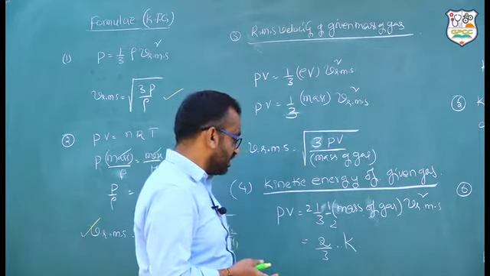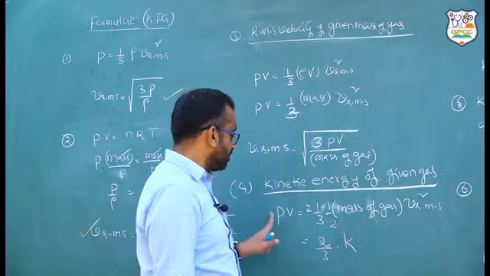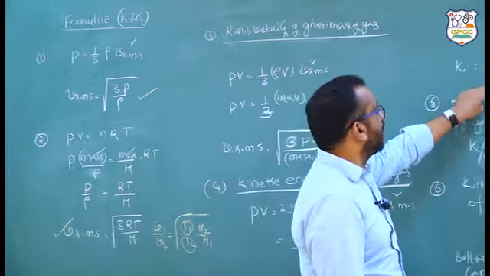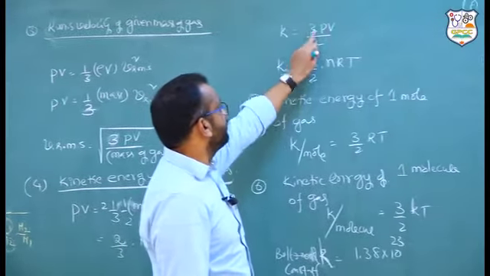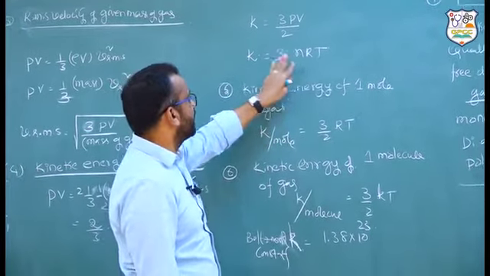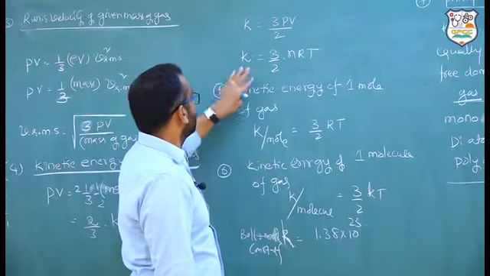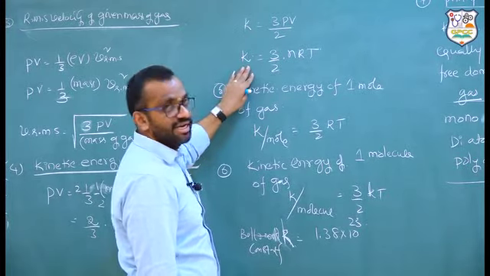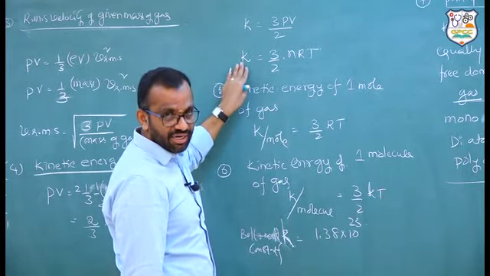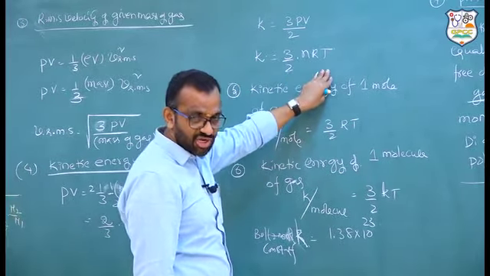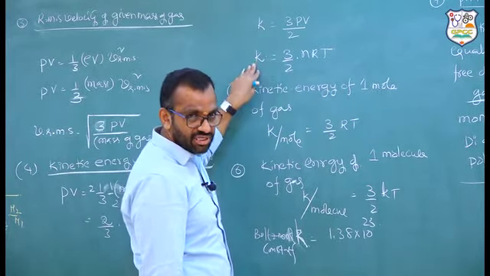For that question, the formula is K is equal to 3 PV by 2, or 3 by 2 nRT, since PV is equal to nRT. So kinetic energy basing on temperature is 3 by 2 nRT. Which kinetic energy here? It is translatory kinetic energy. Remember, translatory kinetic energy is decided by the temperature. So temperature is because of translatory kinetic energy of the molecules.